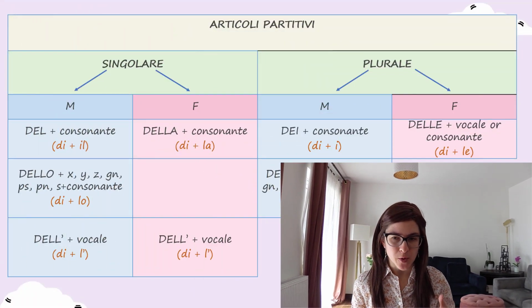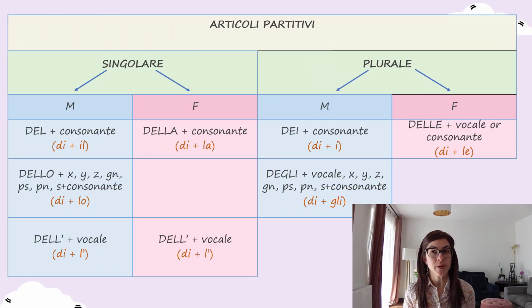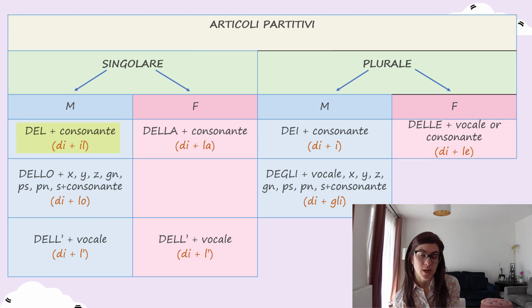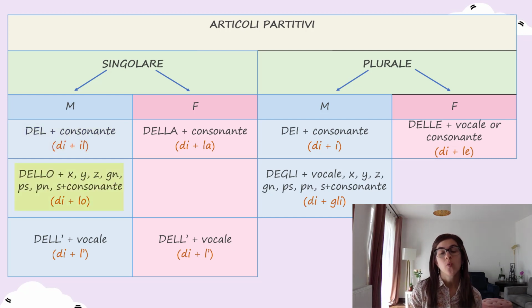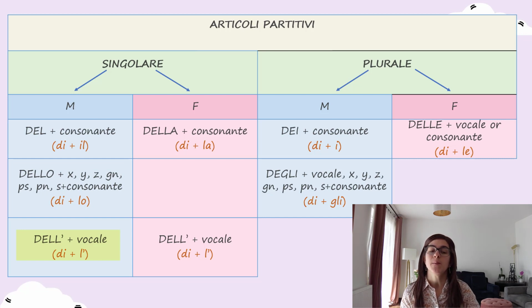So we've got here the recap table that I'm going to go through very briefly so that we can jump straight on to the exercise. So we have del in the masculine, del when the noun is followed by a consonant, dello when the masculine noun starts with x, y, z, or ñ, ps, pn, and s plus a consonant. And we have del with the apostrophe when the masculine noun starts with a vowel.